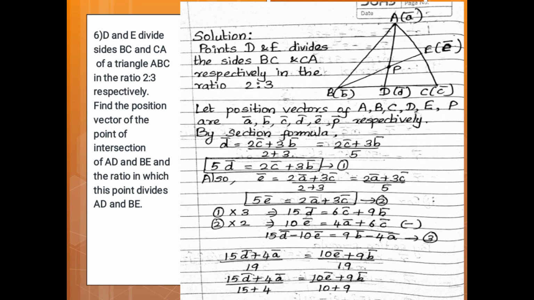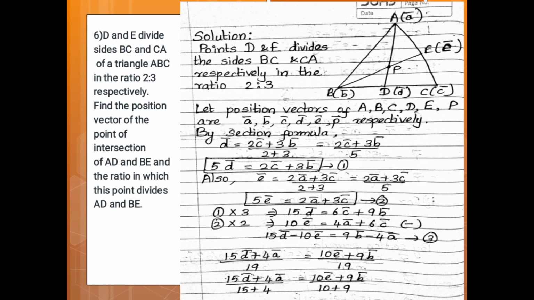See what we have to find here. ABC is a triangle. Then AD and BE are cevians of the triangle. Here we have to find the point of intersection where these two meet, that point P. We have to find the point P and also find the ratio of AP and PD. So see the solution.